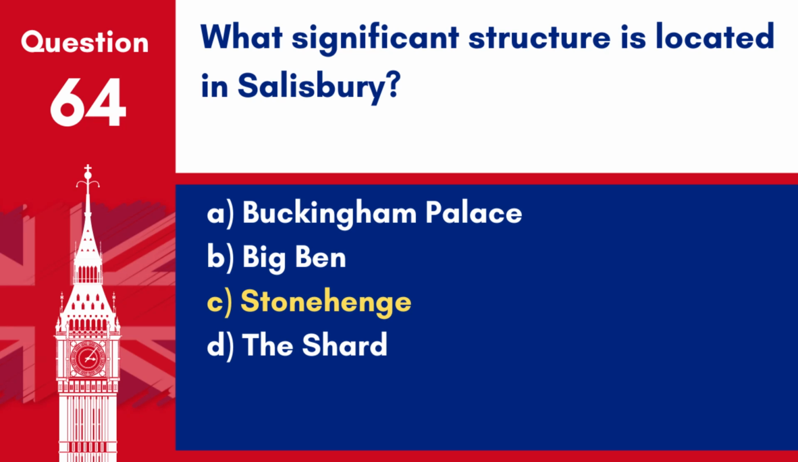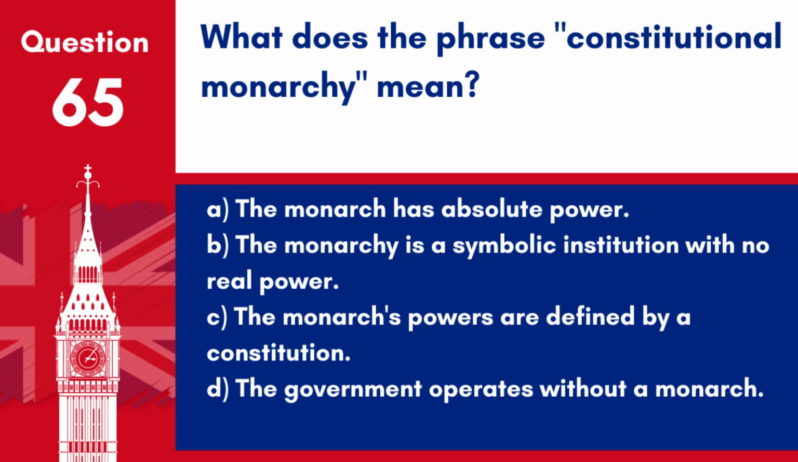Answer C. Stonehenge. Stonehenge, located near Salisbury, is a prehistoric monument known worldwide for its unique circular arrangement of stones. Question 65. What does the phrase constitutional monarchy mean? A. The monarch has absolute power. B. The monarchy is a symbolic institution with no real power. C. The monarch's powers are defined by a constitution. D. The government operates without a monarch.